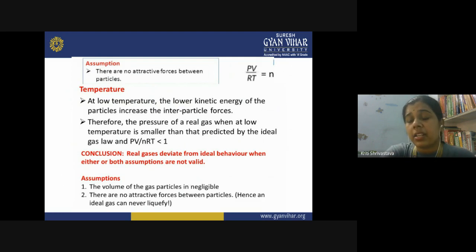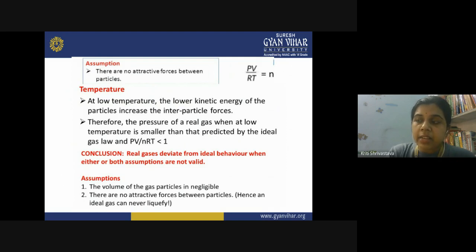When you increase the pressure and decrease the temperature, the volume of the gas particles becomes significant. Similarly, the second assumption was that there are no attractive forces between the particles. When you are increasing the pressure, molecules come closer and develop forces between them. And when the temperature is decreased, the kinetic energy becomes low, and molecules come close and develop forces. So overall, it can be said that at low temperature and high pressure, a real gas deviates a lot from the